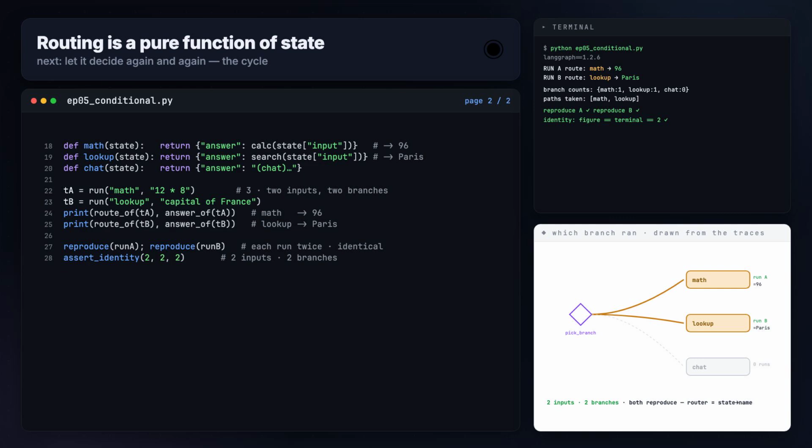You've built a graph that decides once and walks. Next, let it decide again and again. The cycle, ReAct as a graph that loops back on itself.